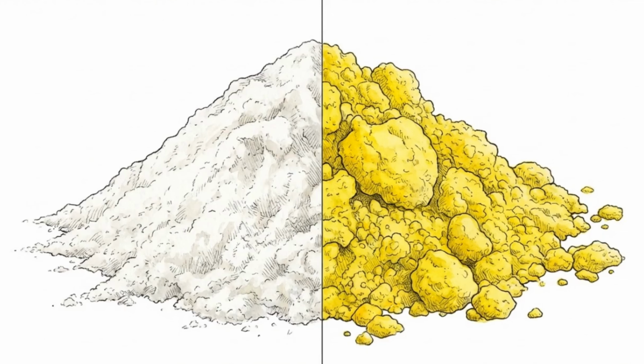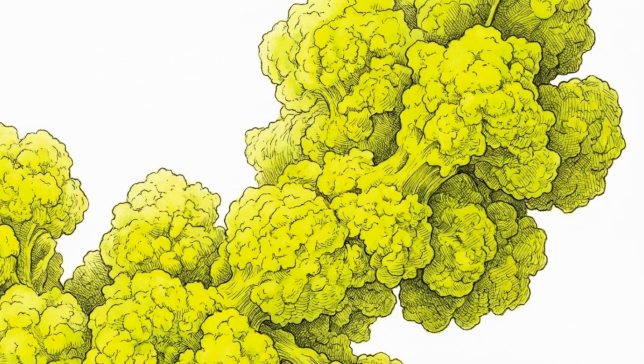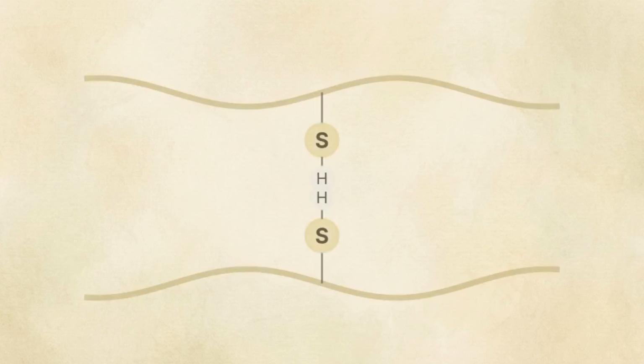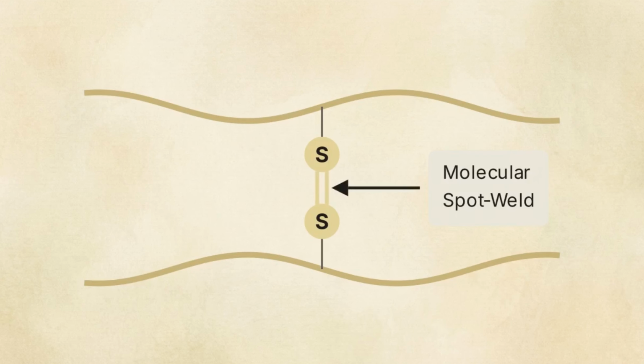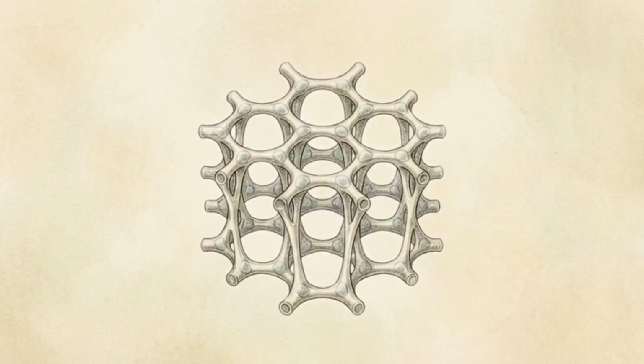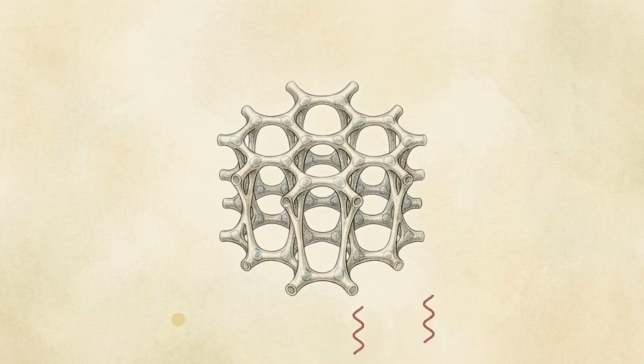Introducing kansui, a caustic alkaline solution, pushes the dough to a pH between 9 and 11. This triggers a chromophoric shift in the flour's flavonoid pigments, turning the dough neon yellow. This alkalinity forces the rapid deprotonation of sulfhydryl functional groups, oxidizing them into rigid covalent disulfide bonds. These disulfide bonds act as immovable molecular spot welds. They create a tightly cross-linked gluten matrix that resists boiling broths.